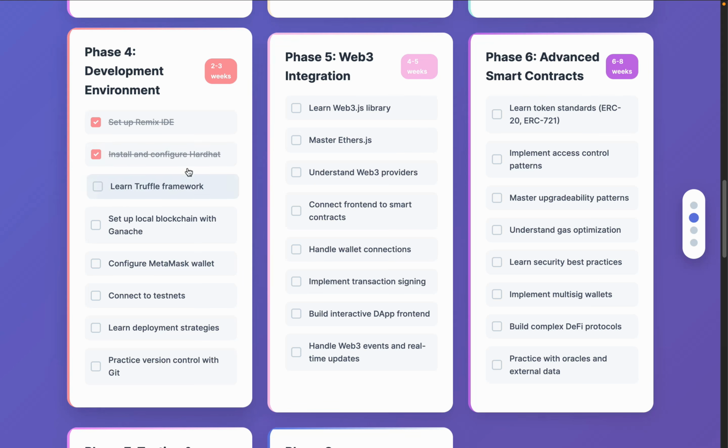We have Truffle. It's exactly the same. So you can pick either Hardhat or Truffle, but Hardhat is the most in-demand at the moment. We have Ganache, and also learn about the environments which are quite equivalent to Hardhat. So once you master Hardhat, you will be easily able to understand both of these.